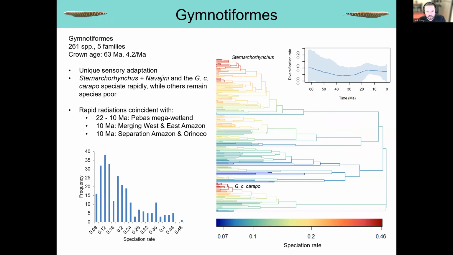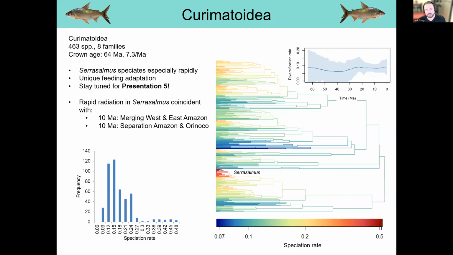Similarly, in the Gymnotiformes, which are characterized by a unique sensory adaptation, we see that some clades, like the Sternarchorhynchus plus the Navajini and the Gymnotus carapo species group, are characterized by rapid rates of speciation and higher species richnesses, whereas there are other clades that are actually very slow and relatively species poor. And these are also characterized by the same biogeographic patterns that we saw before.